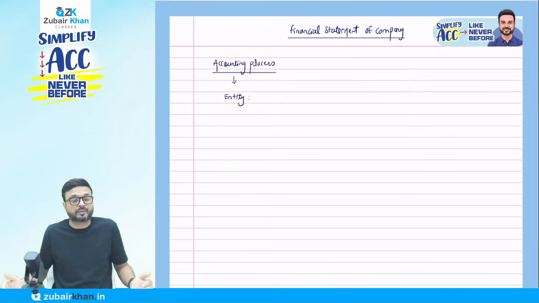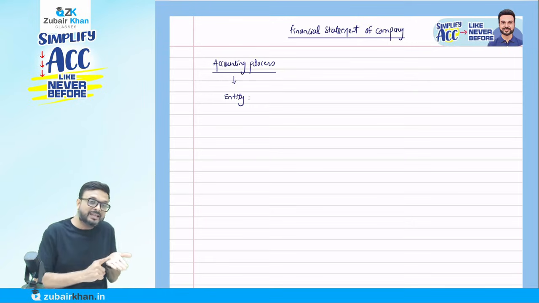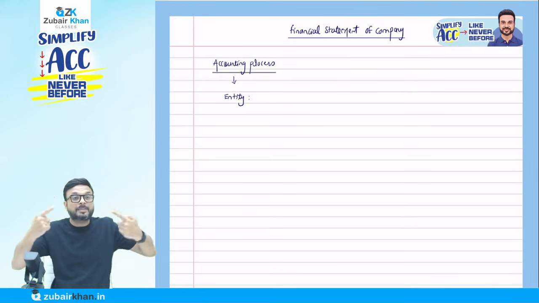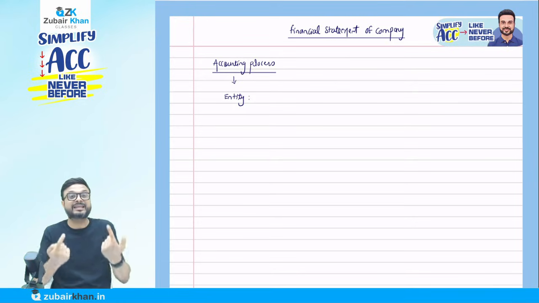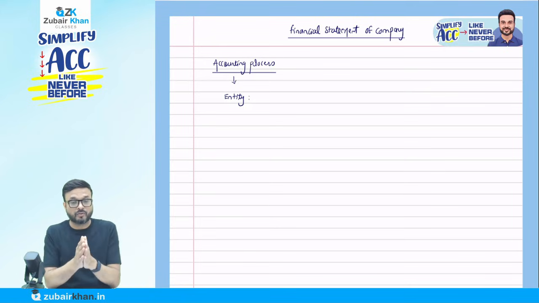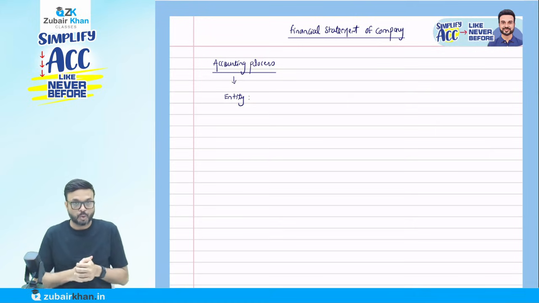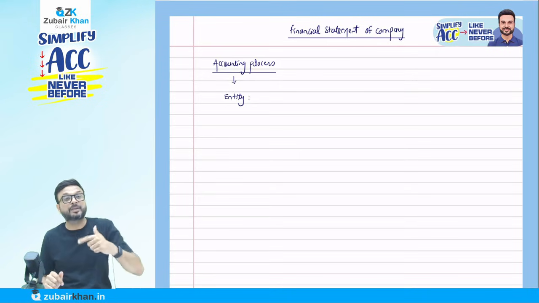Entity means the organization for whom we are doing the accounting. Always remember that whenever you read any question, for suppose they say ABC Limited, you have to think from ABC Limited's point of view, meaning the entity's point of view. Whenever we solve a question, you think from the entity's point of view.